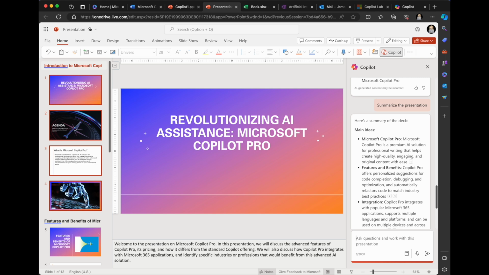So now, just to let you know, in the professional enterprise version where you can use Copilot with Microsoft 365 at work, there is an option to create a presentation from a file or files. So you could point it to multiple documents or assets and get it to create a new presentation. So imagine having a bunch of Word files or project plans and stuff like that and having it build a PowerPoint automatically from those. Like, that would be amazing. But it's not available currently in the Microsoft Copilot Pro.